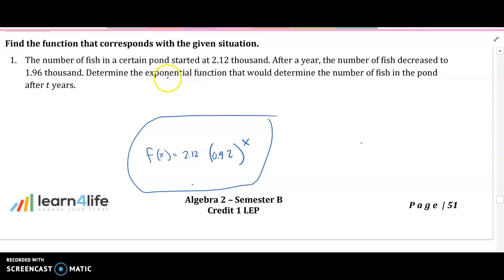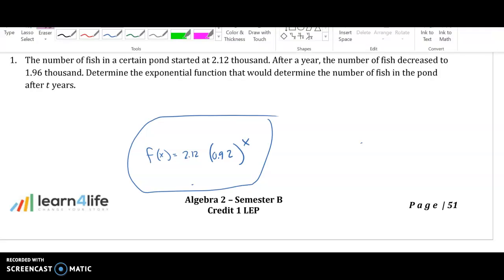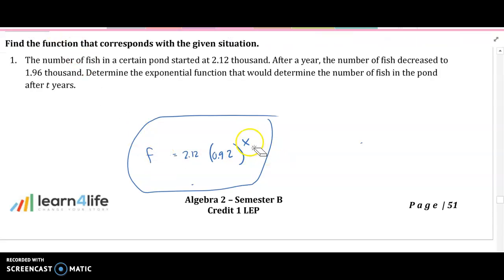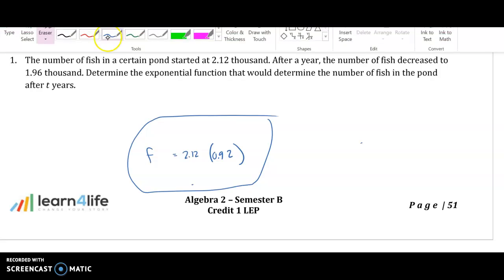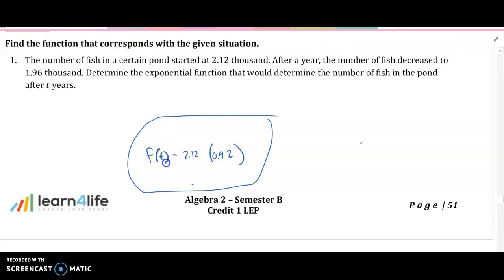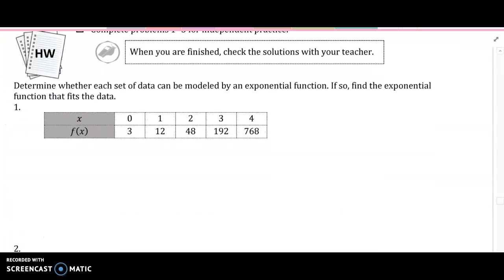Okay, so determine the exponential function that would determine the number of fish in the pond after t years. Oh, after t years. After t years, we gotta erase this x and put a t. There we go. Okay. Homework.